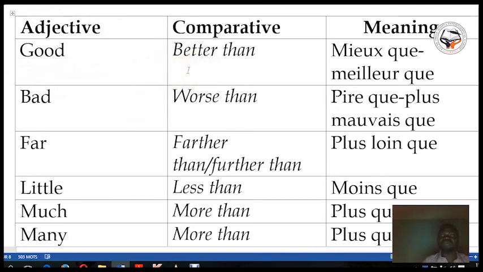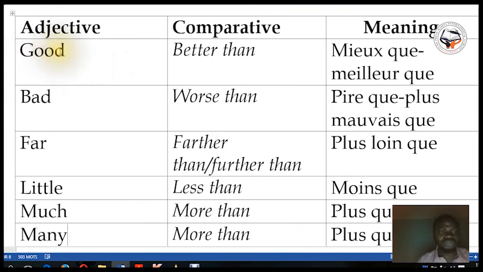You have to memorize all of them because there is no rule for them. Please do your best to memorize them.